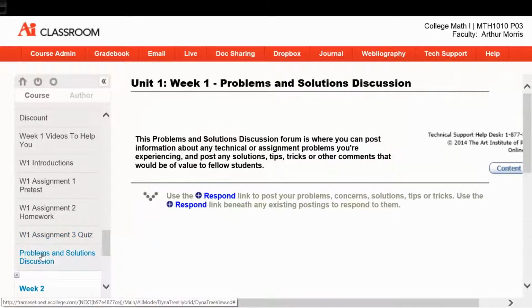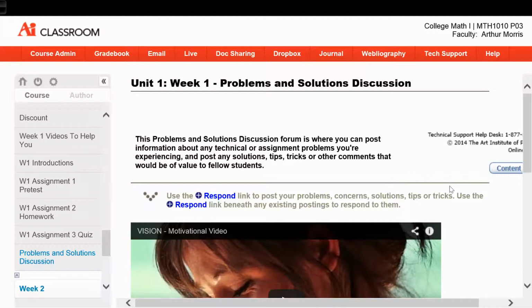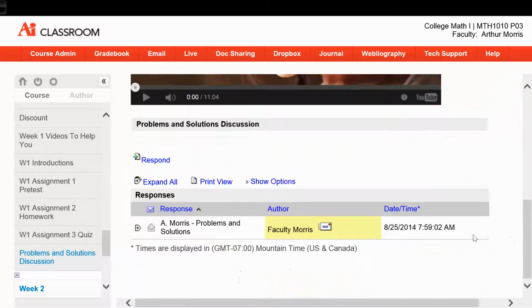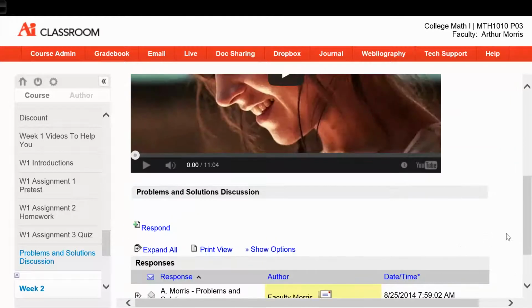And then in each week, we have the Problems and Solutions discussion board. In this discussion board, this is where you want to ask questions about particular problems or concepts. And please feel free to interact with your classmates to help answer those questions if you can. I'll also check that board on a regular basis and answer questions that come up, or if I see a pattern or a trend, I will answer questions that way.